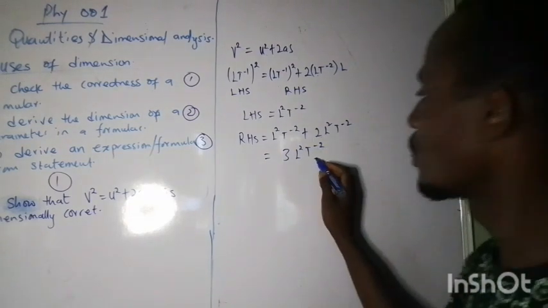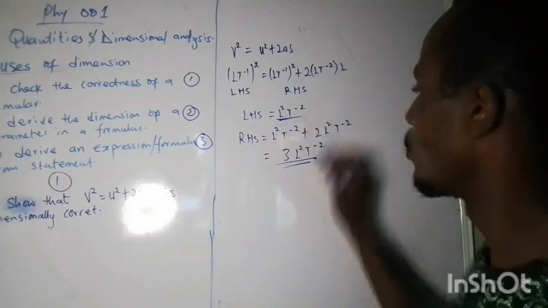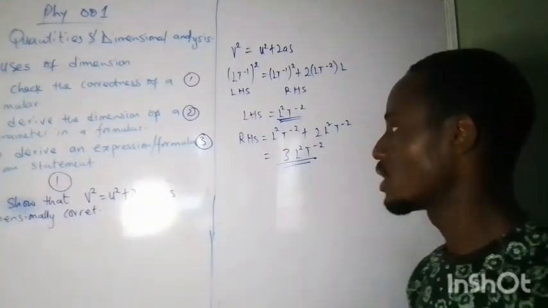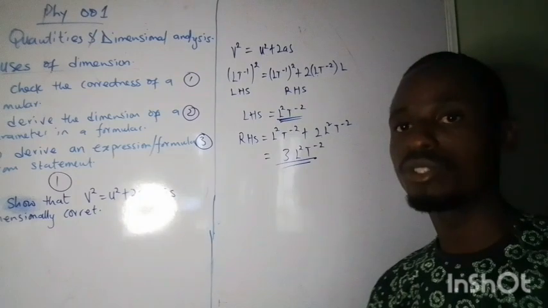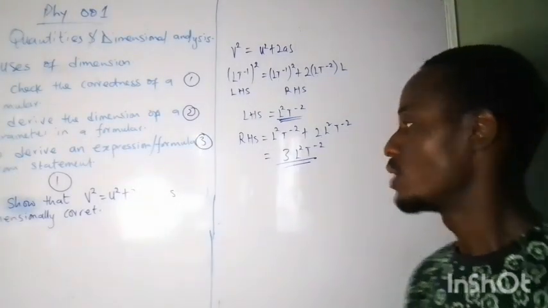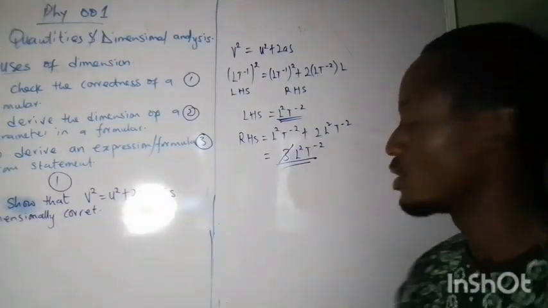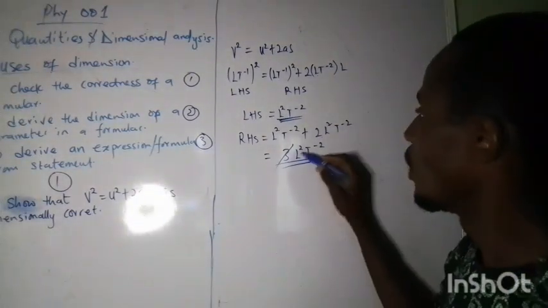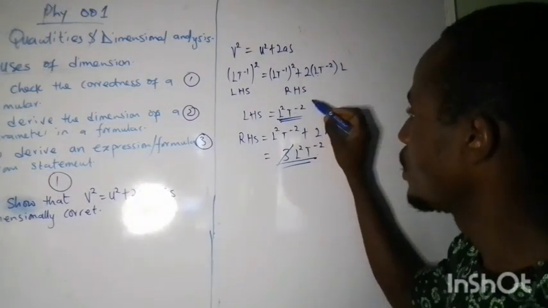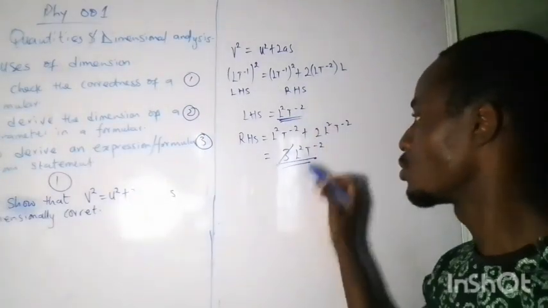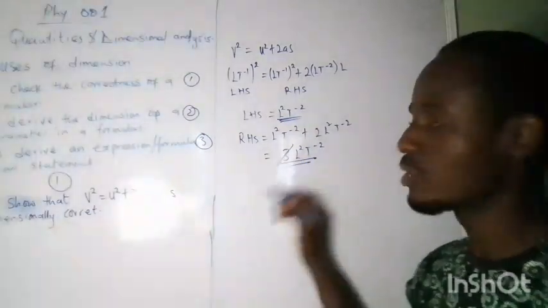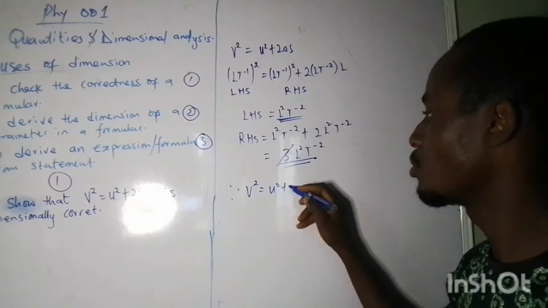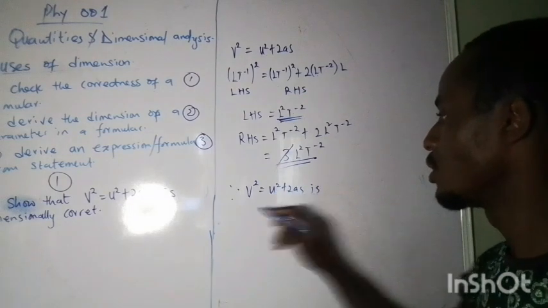Now let's compare the left hand side with the right hand side. You might have it at the back of your mind that they are not the same. No, 3 is not supposed to take part in dimension because it's a constant. So the L squared t raised to the power -2 is the same as what we have here. So we can say therefore v squared equals u squared plus 2as is